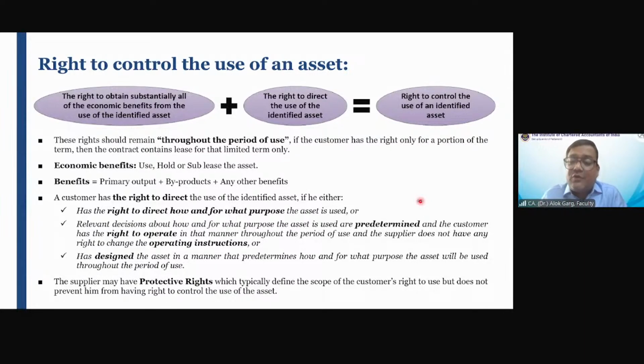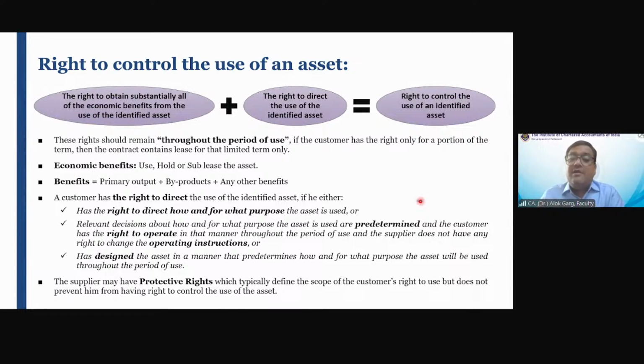So benefits from the use of the asset should lie with the lessee. Benefits and decisions about the use of the asset, how to use it and for what purpose the asset is used, should lie with the lessee. So friends, for satisfying a condition of right to control the use of an identified asset, two sub-conditions should be satisfied.